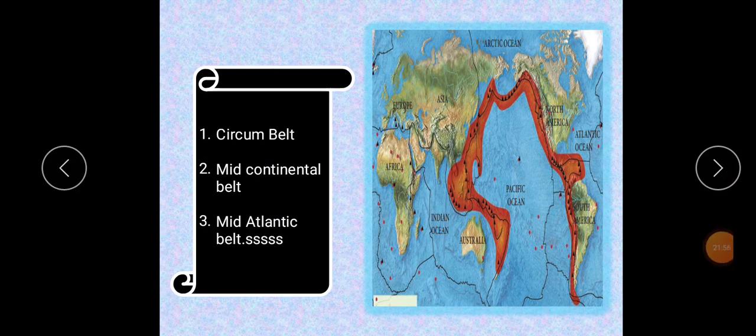The last one, Mid-Atlantic Belt. This belt represents the divergent boundary of plates located along the Mid-Atlantic ridges. For example, Saint Helena and Azores Islands are examples. Iceland is the most active volcanic area and is located on the Mid-Atlantic ridge. Saint Helena and Azores are another example of the Mid-Atlantic Belt.